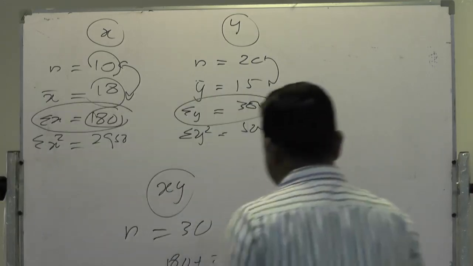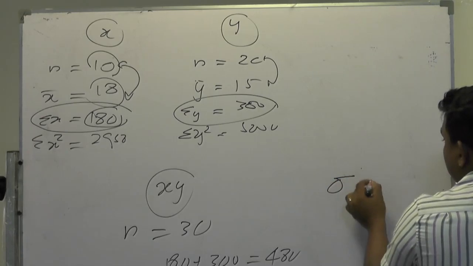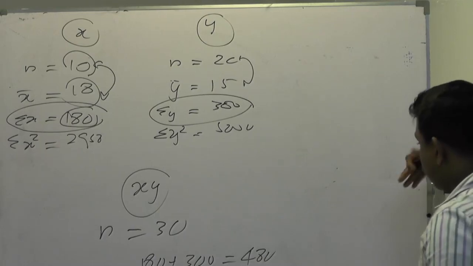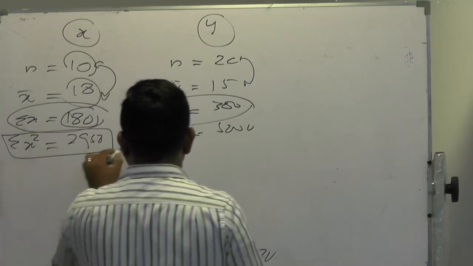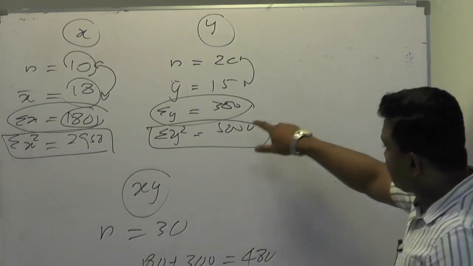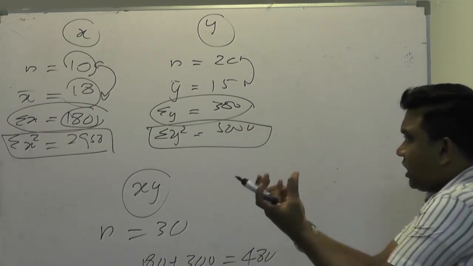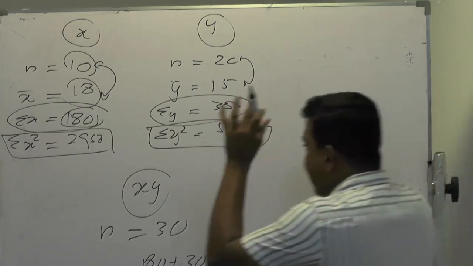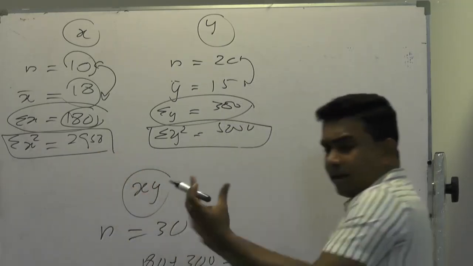Now the second question, they are asking for the standard deviation. Standard deviation is the square root of the variance. Now this is sigma x squared, this is sigma y squared. Clear? This is the total of x squared and the total of y squared. If you eliminate the average from these, you will have the variance.